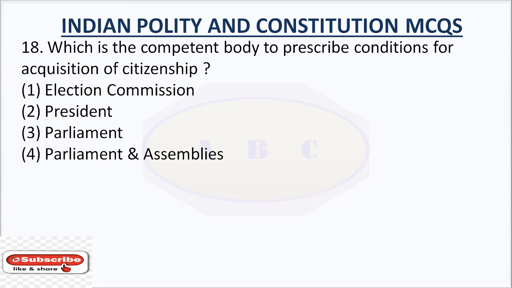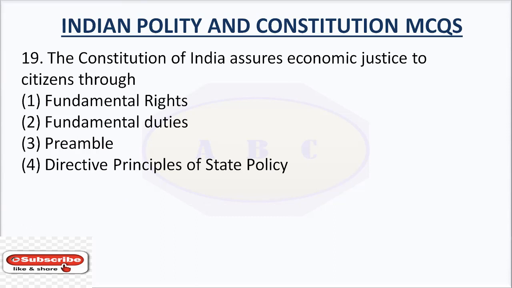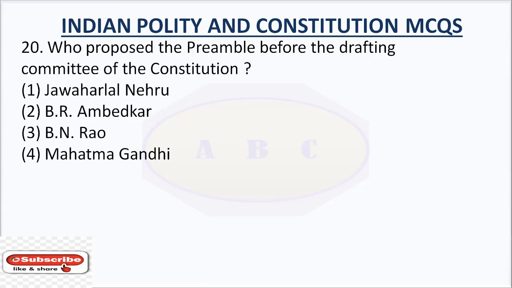Question number 18. Which is the competent body to prescribe conditions for acquisition of citizenship? The right answer is Parliament. Question number 19. The Constitution of India assures economic justice to citizens through. The right answer is Preamble. Question number 20. Who proposed the Preamble before the drafting committee of the Constitution? Nehru.